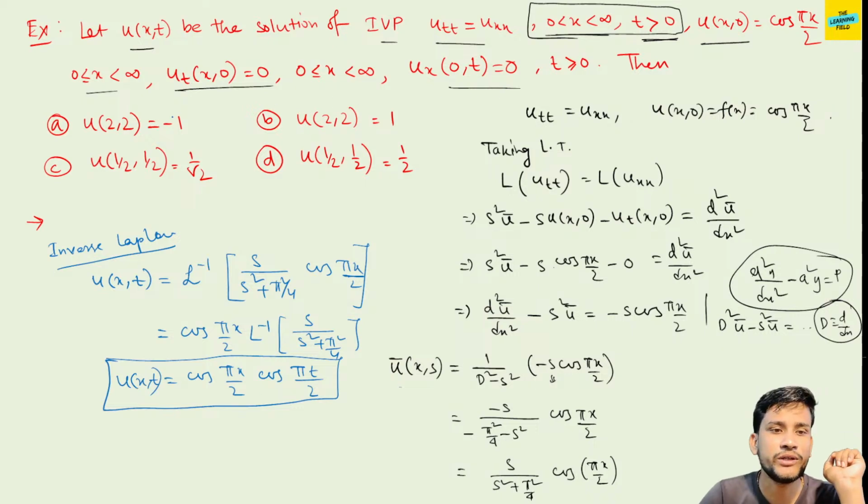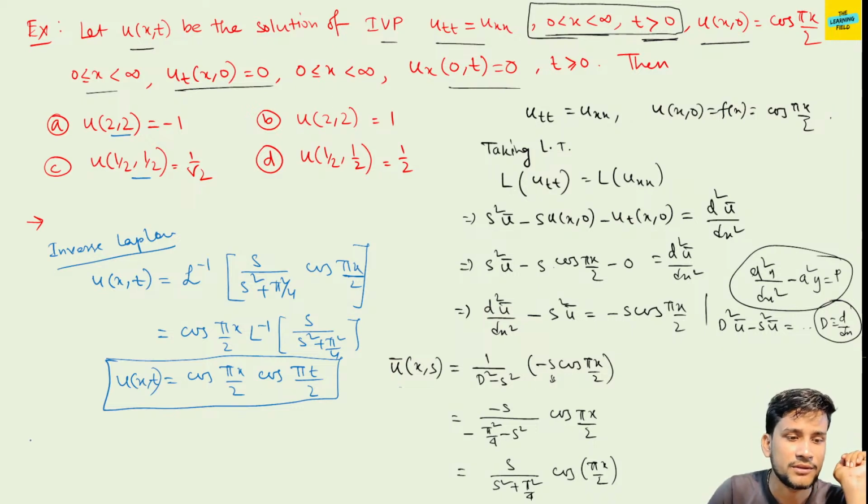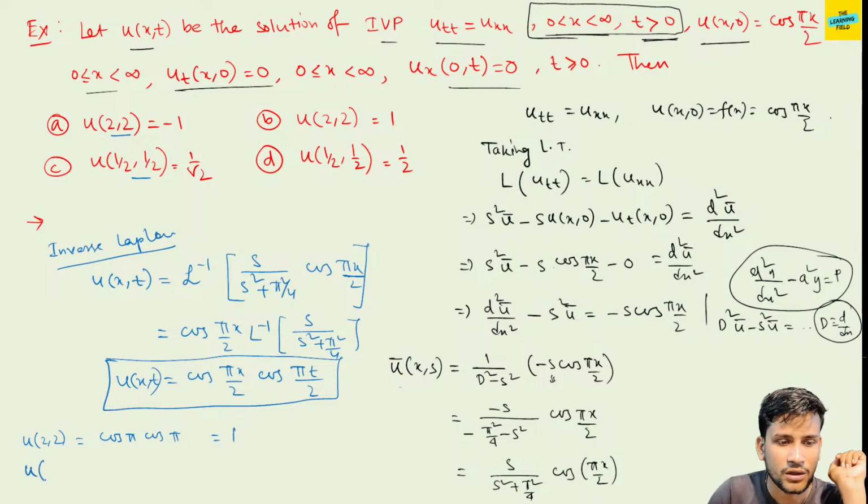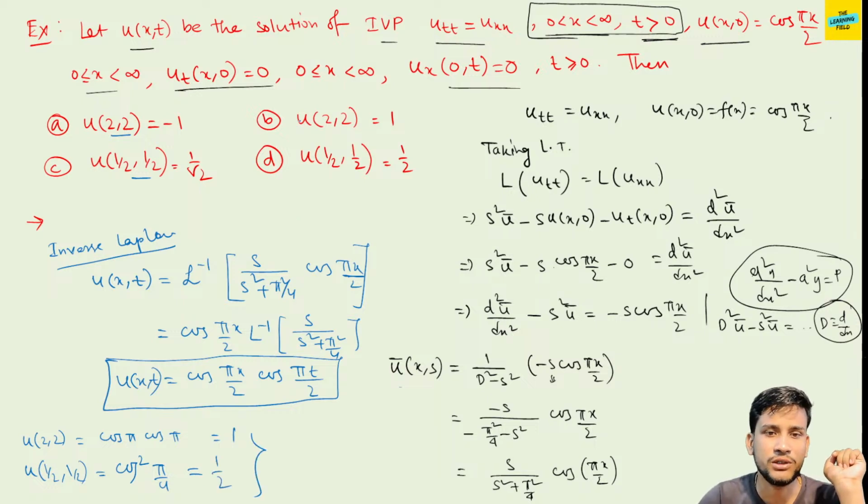We need to find the values u(2,2) and u(1/2,1/2). We just put the values. u(2,2) is cos π into cos π, that is minus 1 into minus 1, which means 1. And u(1/2,1/2) is cos(π/4) and this is also cos(π/4), so cos²(π/4). Cos(π/4) is 1 by root 2, so cos² is 1/2. So these are the two answers: u(2,2) equals 1 and u(1/2,1/2) equals 1/2.